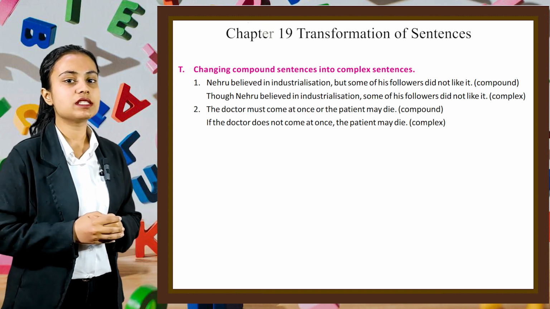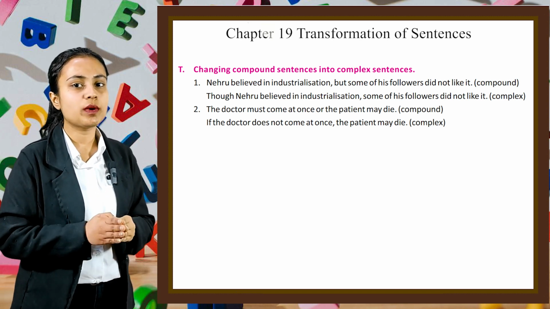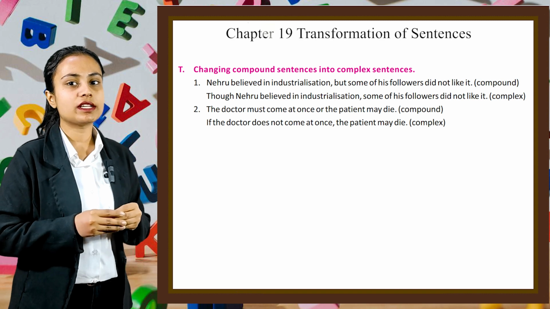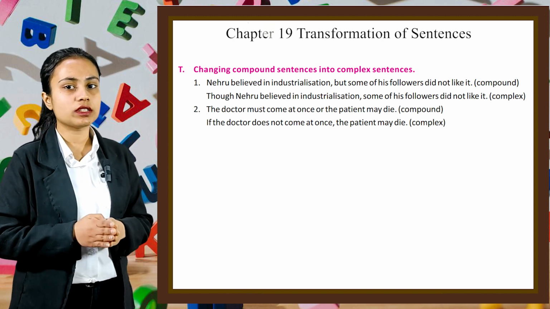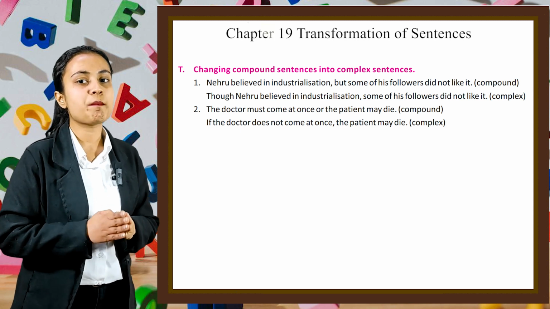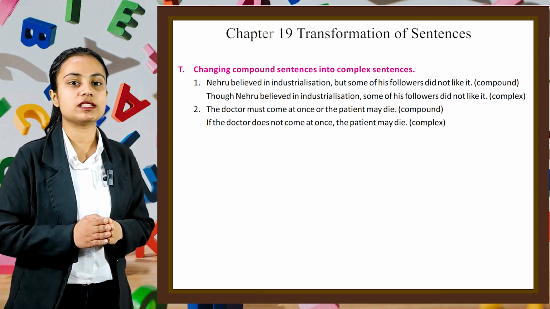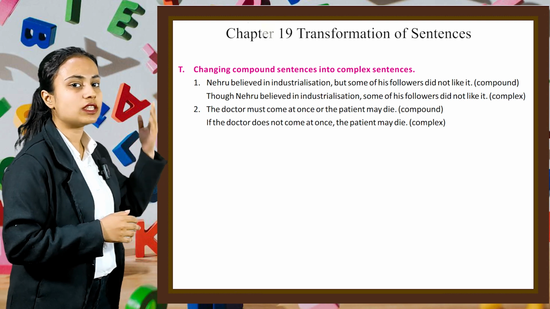Next example is, the doctor must come at once or the patient may die. It is a compound sentence. We can write it as, if the doctor does not come at once, the patient may die. It is a complex sentence. Now let's do some exercise based on these concepts.